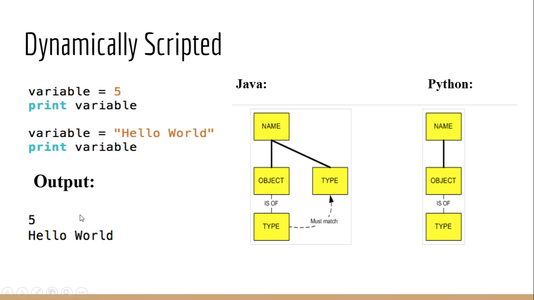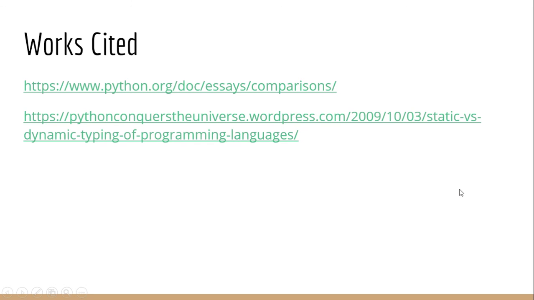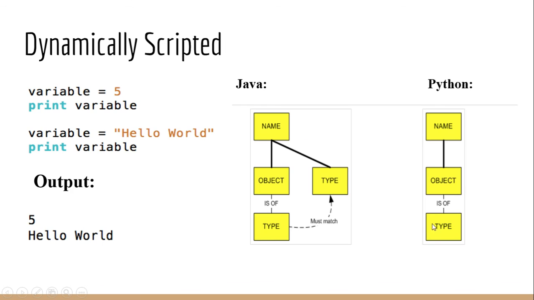Now many of you are probably saying you can't do this in Java, and here's the reason why. This chart beautifully explains this. So we declare a variable in Java, we give it a type, then a name, and then that creates an object, and the object will give it a value which is of some sort of type, but this type must match what we declared earlier. Now in Python, it's just given a name. It becomes an object, it has some sort of value, and it has some sort of type. And that's basically how that works.